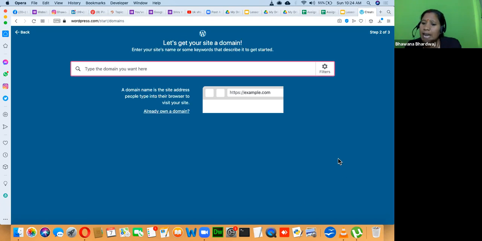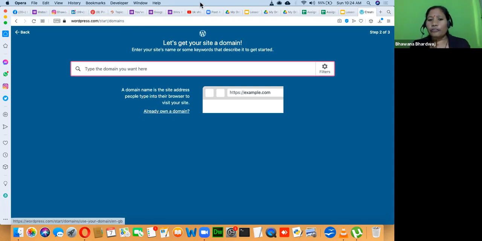Here Ananya is saying my website domain name is purchased, it's conceptcareer.com. Thank you. Yes Ananya, it's all perfectly fine. Here there is an option, already own a domain name. Right now the majority of the audience doesn't have a domain name, so I'm giving you the option to create a free subdomain. But when you are serious about your business and want to establish yourself as a brand, I would suggest you go and buy a domain name. You have already taken that step, so I congratulate you and appreciate your initiative.